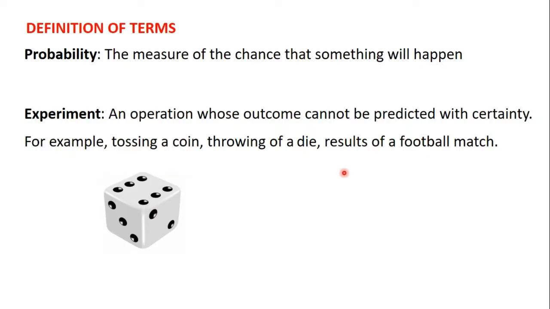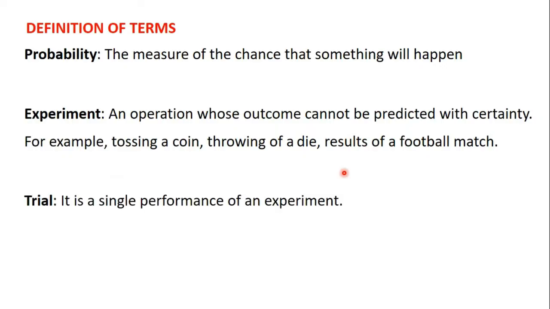Another experiment is a football match. You cannot predict the results of a football match with absolute certainty. It can end in a draw, a loss, or a win. So when you have any activity whose outcome cannot be predicted with certainty, it's called an experiment.